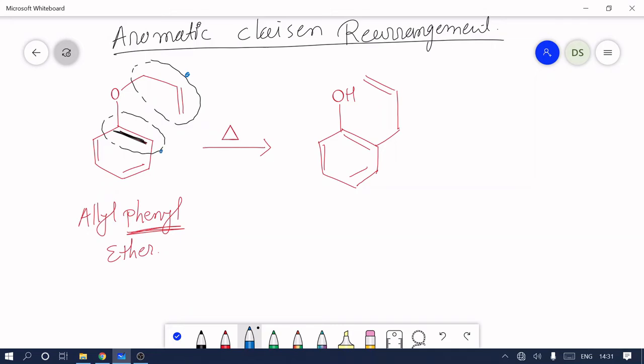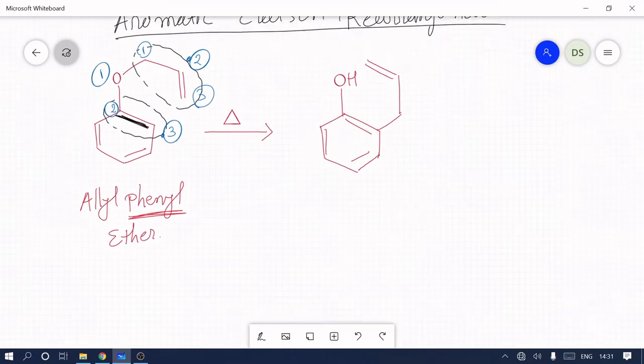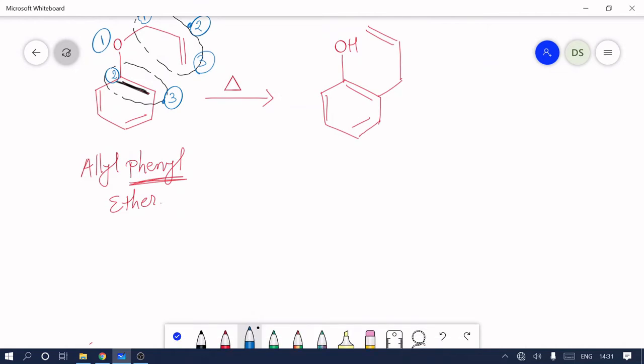Our first number is always given to the allyl group. In the allyl group, the first number is given to sp3 carbon 1, then 2, and then 3. 1 is connected to oxygen, 2 is connected to 1, and 3 is connected to 2. Now we see how this converts into product.